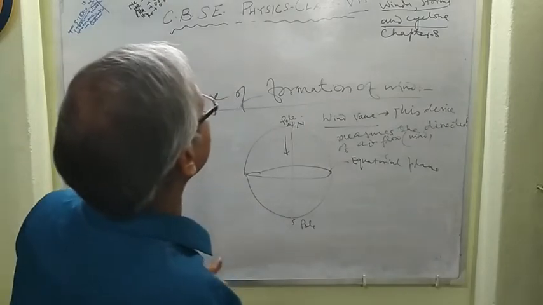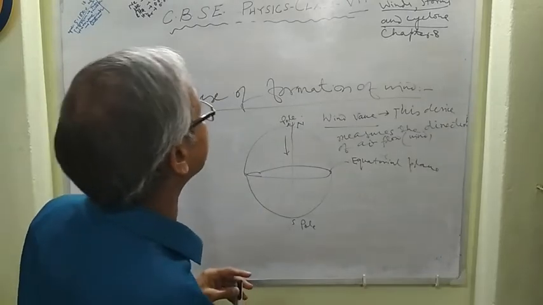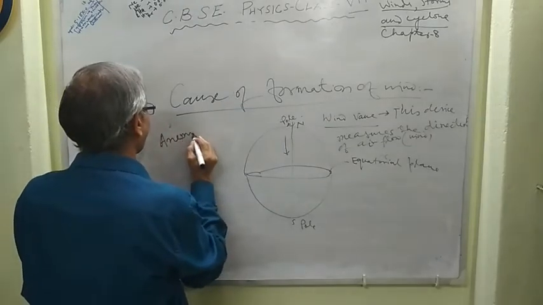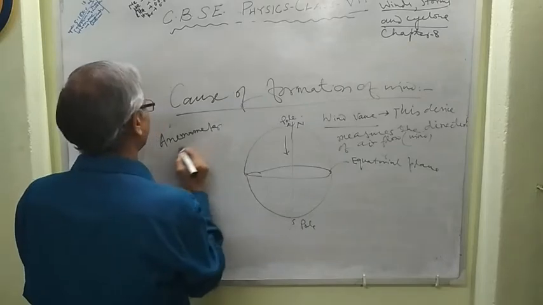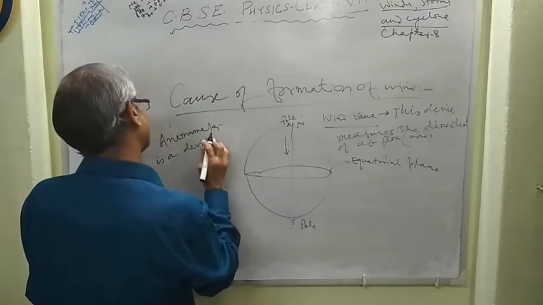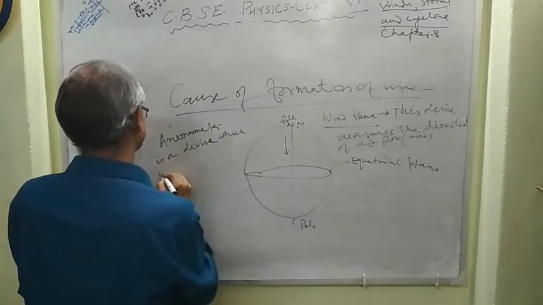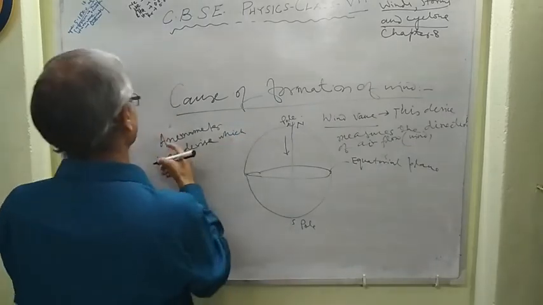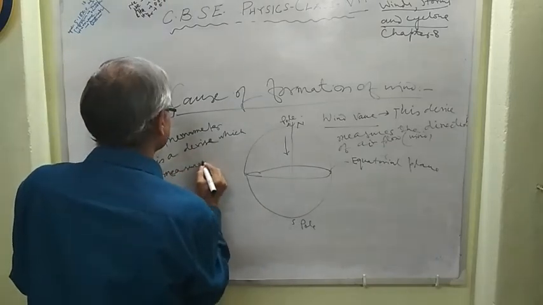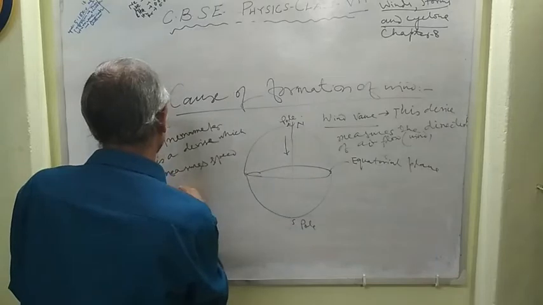But how is wind speed measured? Anemometer. Anemometer is a device which measures the speed of wind or air flow.